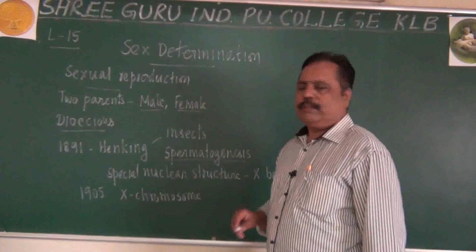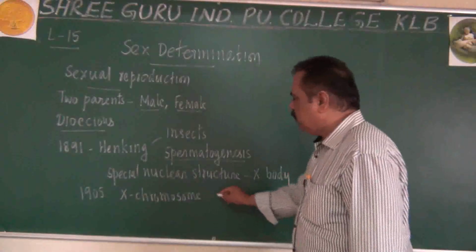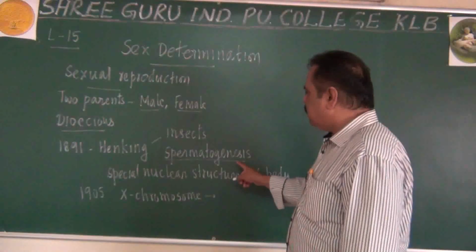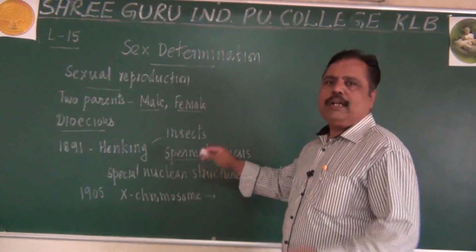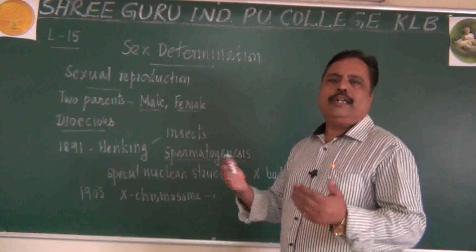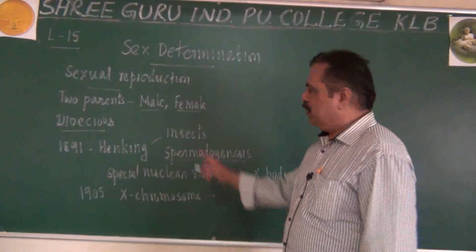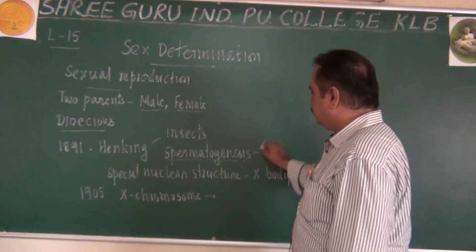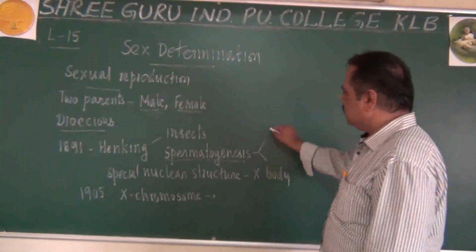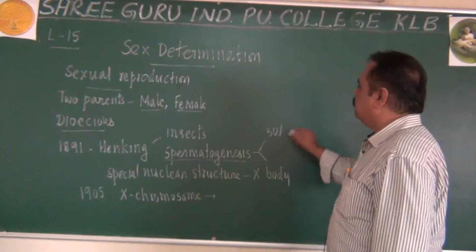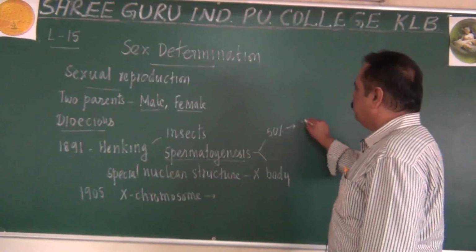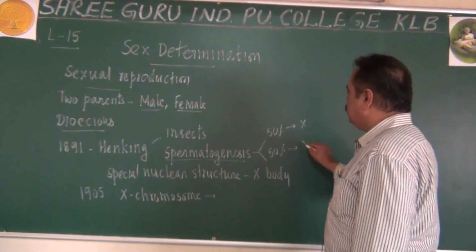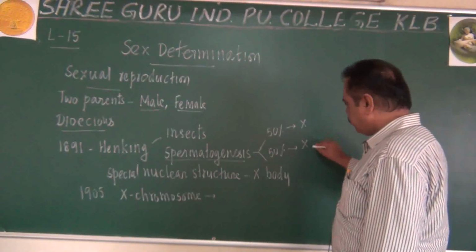They discovered that this X chromosome was later found to be present in 50% of the sperms only, and 50% of sperms did not have that X chromosome. Even Henking also reported about it. Henking found that after spermatogenesis, 50% of sperm had the X chromosome in it. 50% of sperm did not have the X chromosome at all.